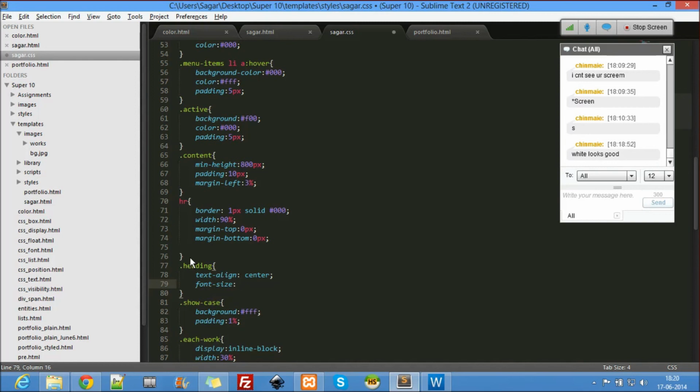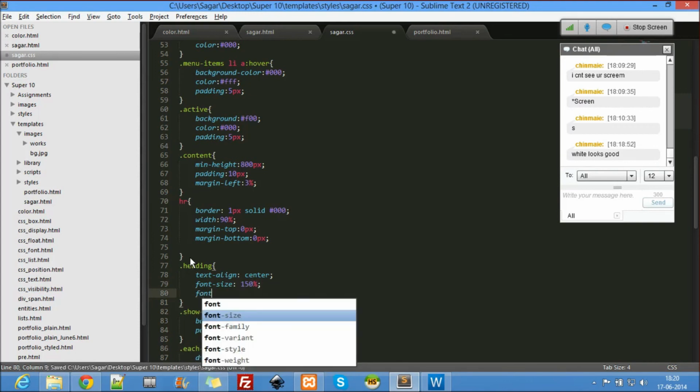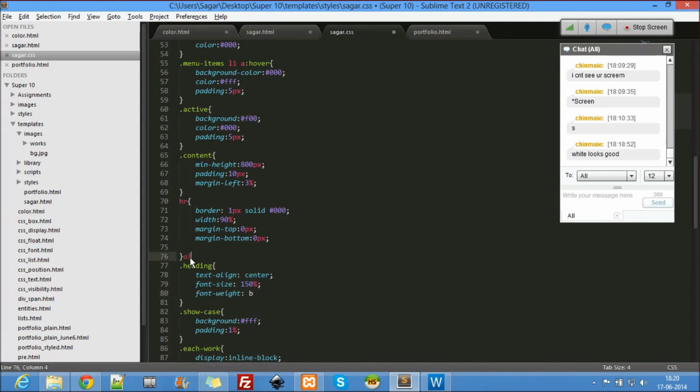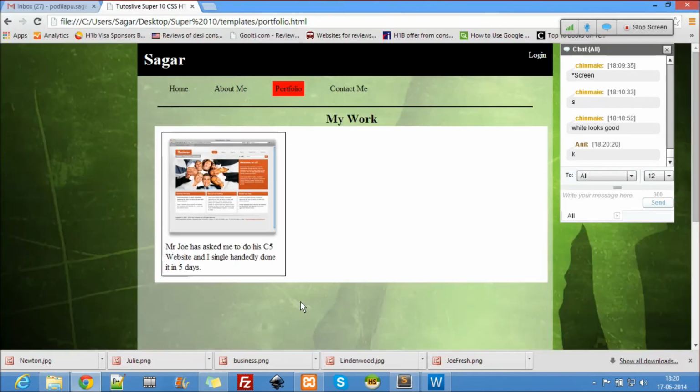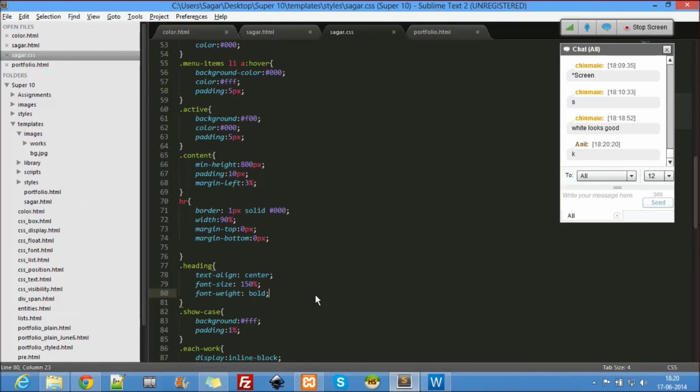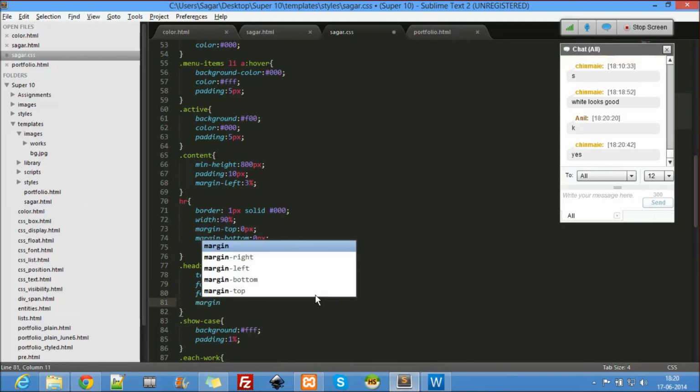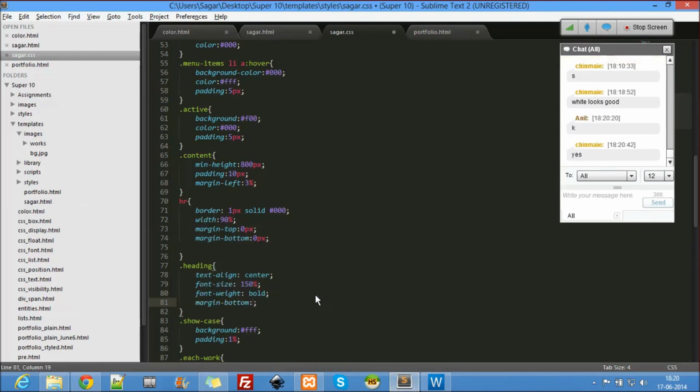If you do this assignment, I'll be more than happy, and based on that, we see how we can collaborate in the future on projects. Okay, so 150 percent font size, font weight bold, and we use a margin bottom of 20 pixels.